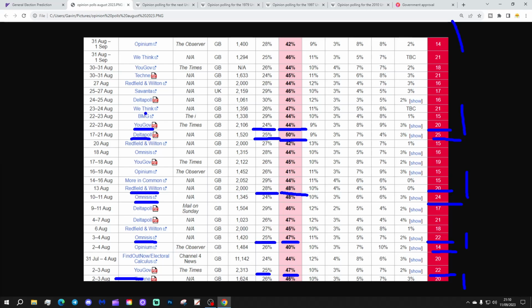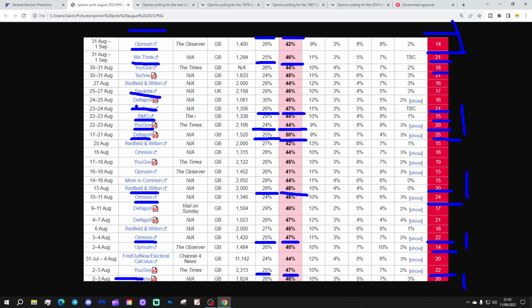Going further upwards, we've got BMG. They don't poll all that often, but they find Labour with a 15% lead, Labour on 44%, Conservatives on 29%. YouGov, a reliable pollster, gave Labour an 18% lead. Conservatives are down as low as 26% with that poll, Labour on 44%. The final poll of the month was Opinium. They tend to have the lowest Labour leads, and again we see a 14% lead with Opinium, Labour on 42%, Conservatives on 28%.